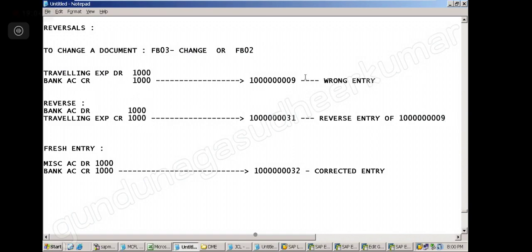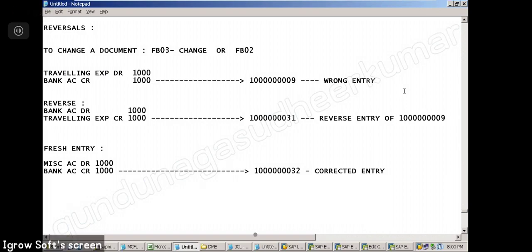No. We are just going to the reversal screen and we will give this document number and say reverse. And the system will read the document, the system will reverse everything. Okay. Sir, why do you write only miscellaneous account? Where do we write miscellaneous account for fresh? You can take it as an example. The whole concept is that this document is wrong because I chose the wrong account. That's why I am reversing. That's an example.